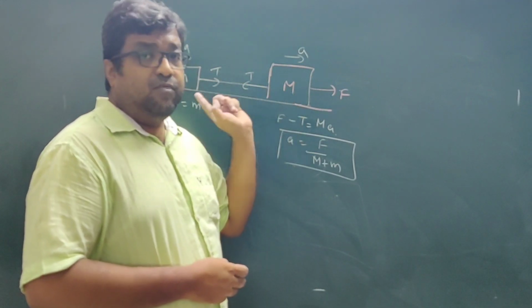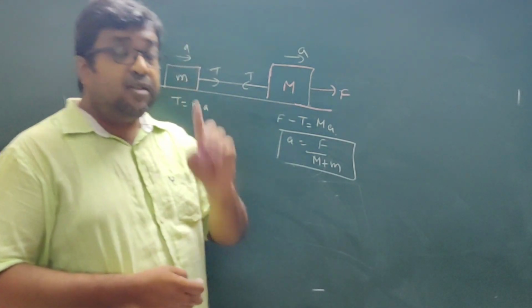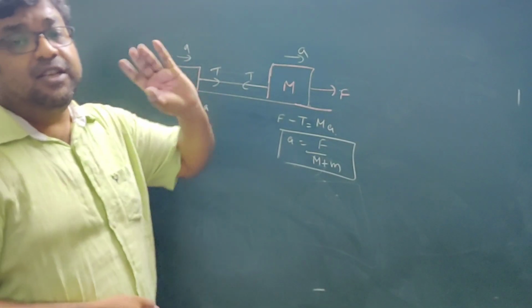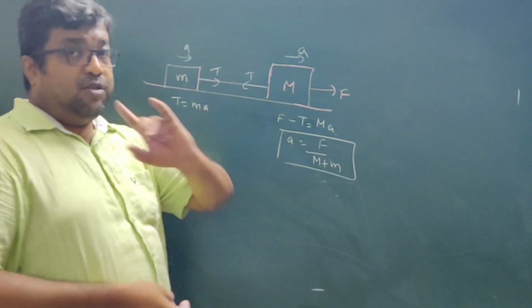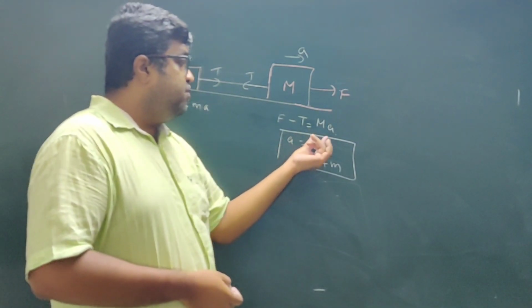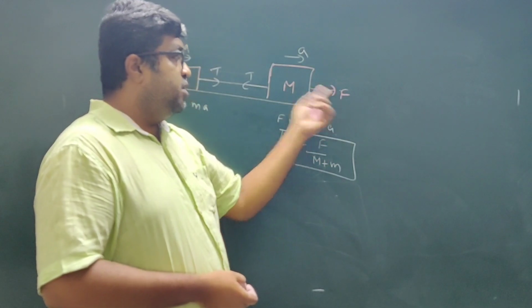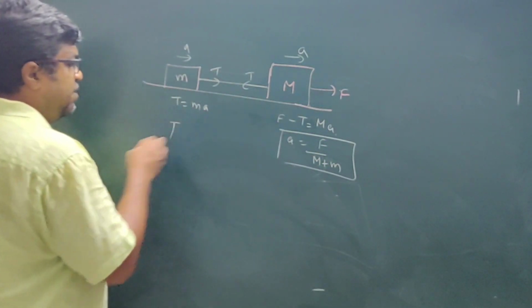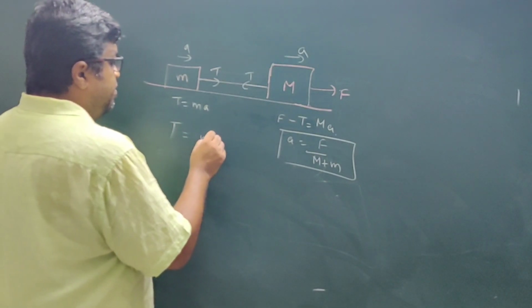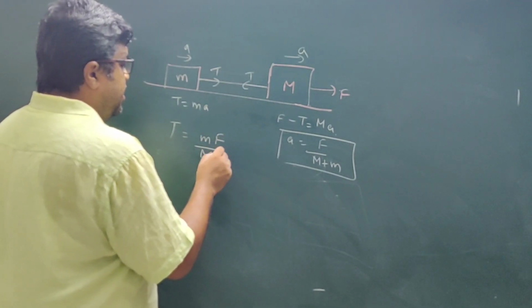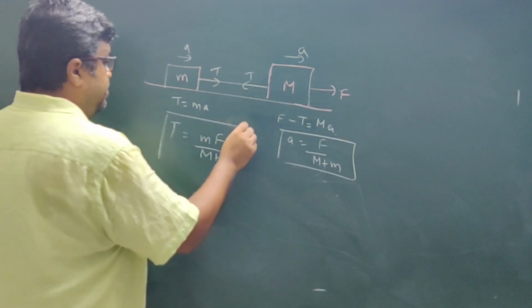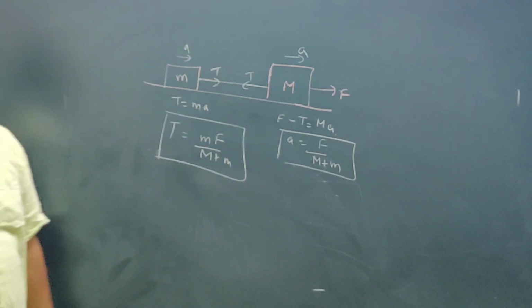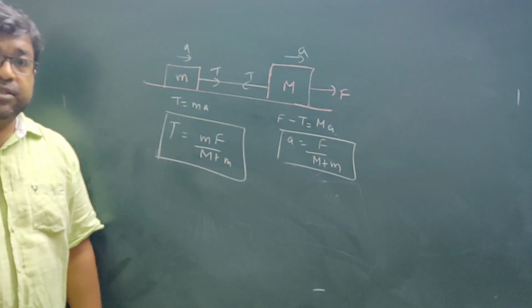Acceleration is the same acceleration, both are moving with the same acceleration. Under the condition that these two masses are moving with the same acceleration, only then can you use this shortcut technique, that acceleration is equal to force divided by total mass. Okay, and if you substitute this acceleration over here, you get the value of the tension. T is equal to m F divided by M plus m. Okay, so this is how you can calculate the tension.